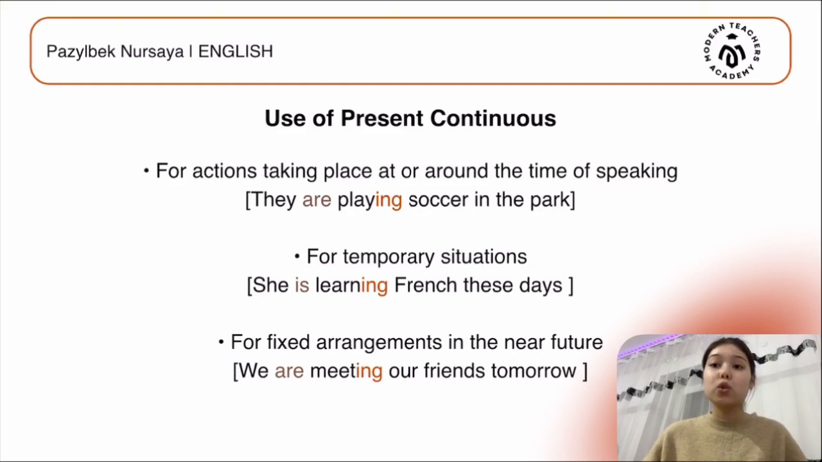They, it's a subject. Are, it is to be. Then we have the main verb play plus ing. The second use is for temporary situations. What does temporary mean?